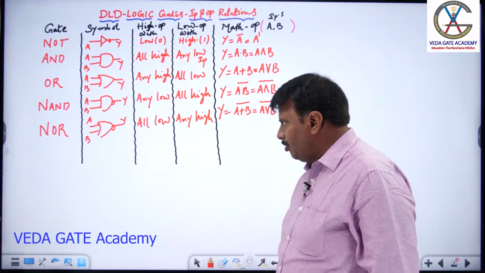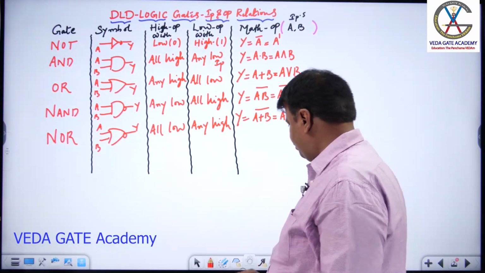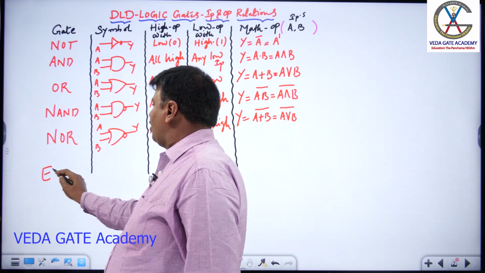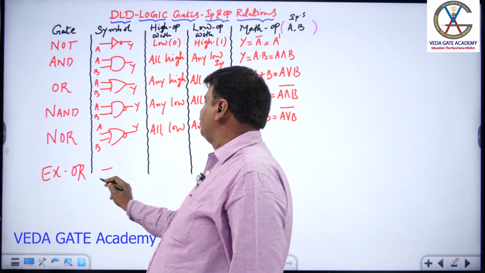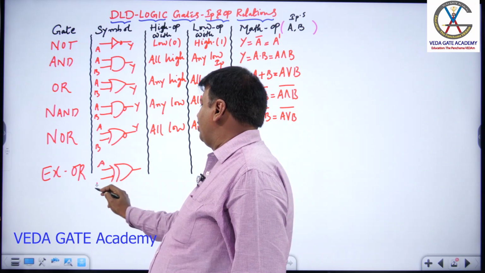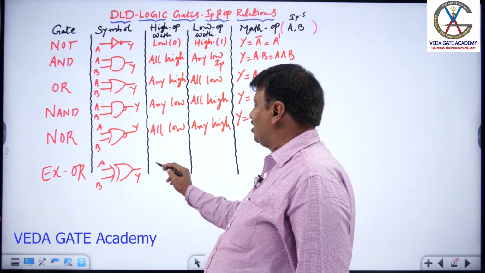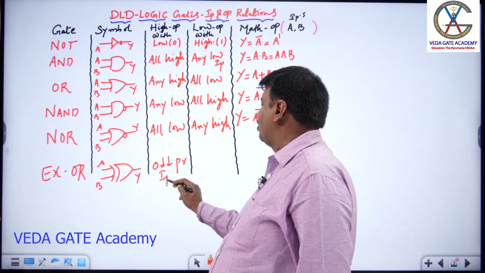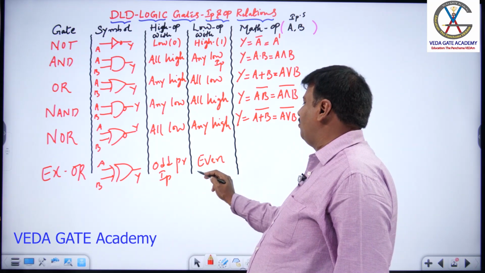Next, let us see special gates and their operations. Yeah, we do have two more gates to explain. Exclusive OR, the symbol is this, you know, A, B, Y, and exclusive OR gets a high output with odd parity input, low output with even parity input.